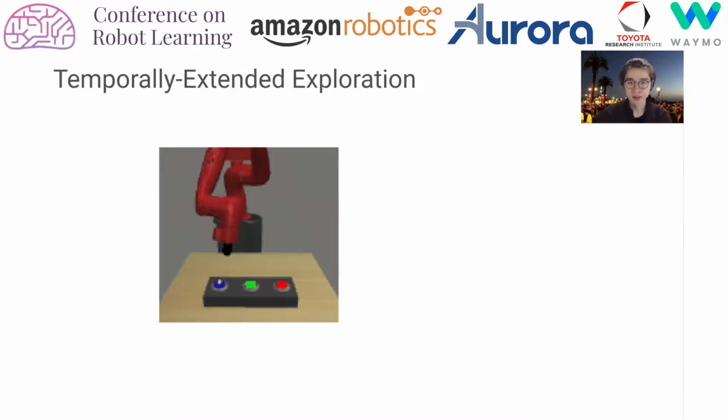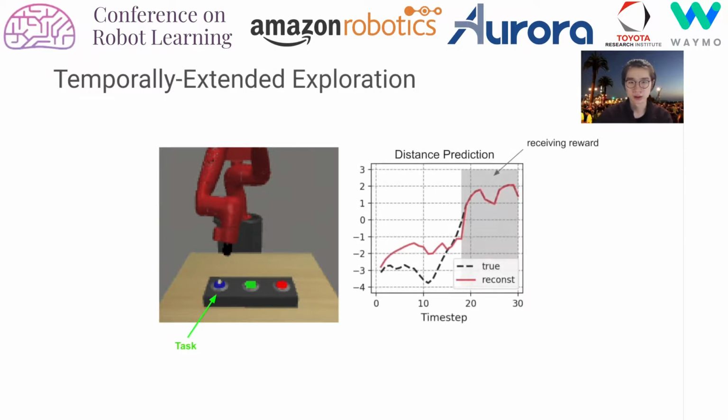In a previous experiment, the task was identifiable given rewards from a few time steps of experience. In more realistic scenarios, the robot might require much longer to figure out the new task. In this environment, the robot receives a reward only when the correct button is pressed, indicated for visualization with a white dot. For analysis, we predict the distance from the robot's end effector to the correct button, given the latent state at each time step, plotted in red. The true distance is plotted in black.